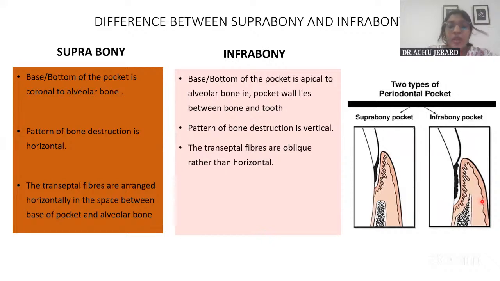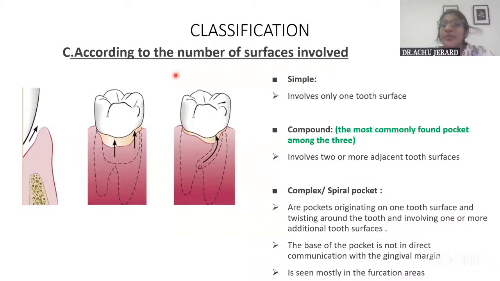Then according to the number of surfaces involved, it can be classified as simple, compound, and complex. The simple one, as the name suggests: when you clinically see a case of perio, or even in college, you assess pockets, assessing each surface. In college we may assess six surfaces: buccal, lingual, mesiobuccal, and distobuccal. And in clinical practice, maybe four surfaces we would draw: mesial, distal, buccal, and lingual. So if it is a pocket that involves only one tooth surface, it is called simple. But it's very rare.